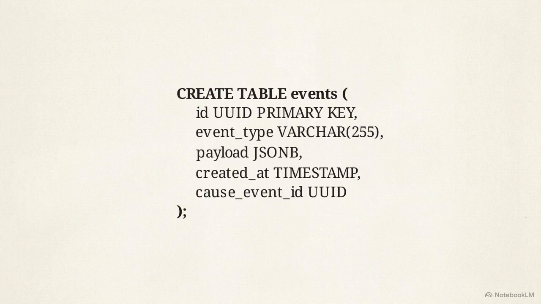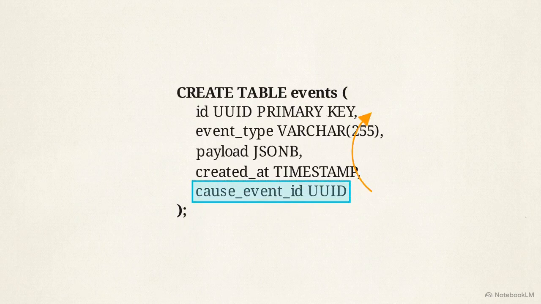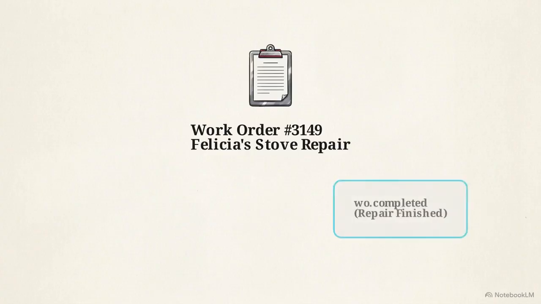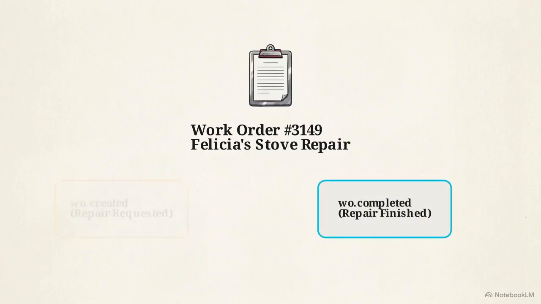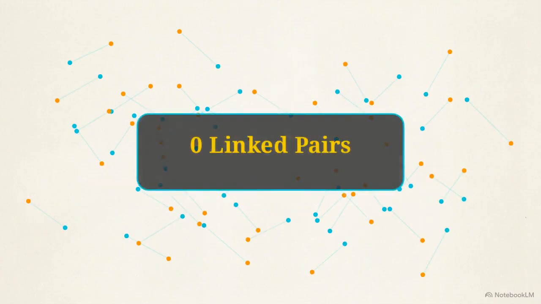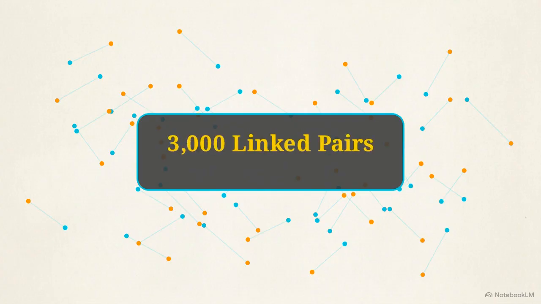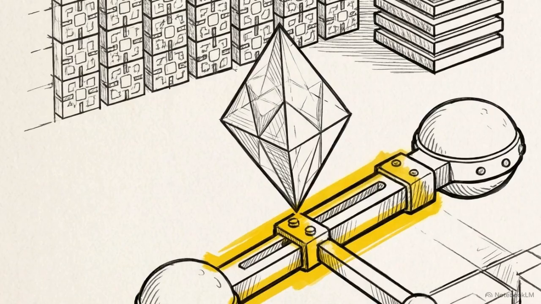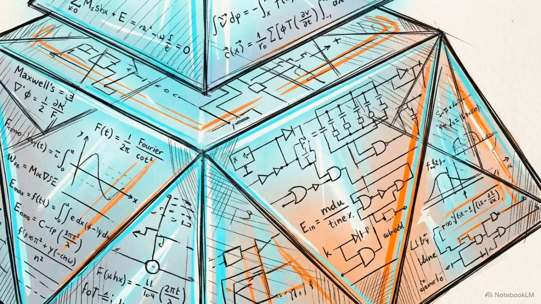The final invariant is native causality, enforced by a self-referencing foreign key in the cause event ID column. Take Felicia's stove repair. Finishing it generates a WO.completed event for work order 3149. This completion rigidly links backward to the specific WO.created event that started the repair. The system currently maps 3,000 linked pairs across maintenance, communications, and tasks. These causal chains allow an AI to navigate the business timeline logically. Instead of seeing a sequence of random actions, the agent calculates why those actions occurred.